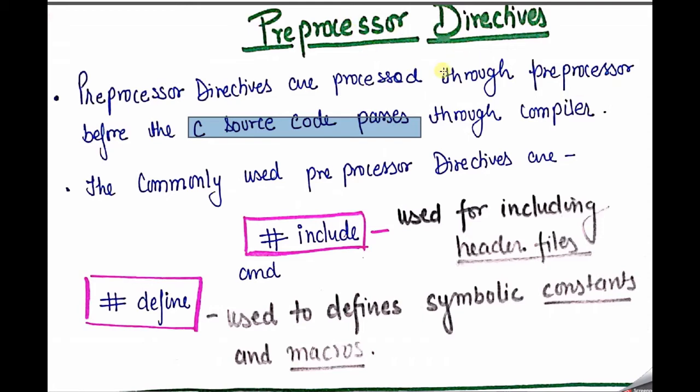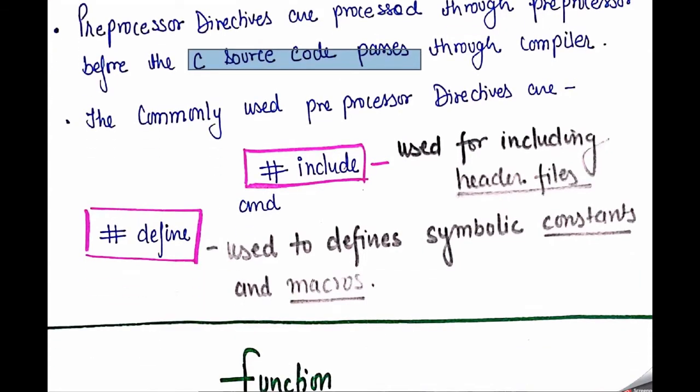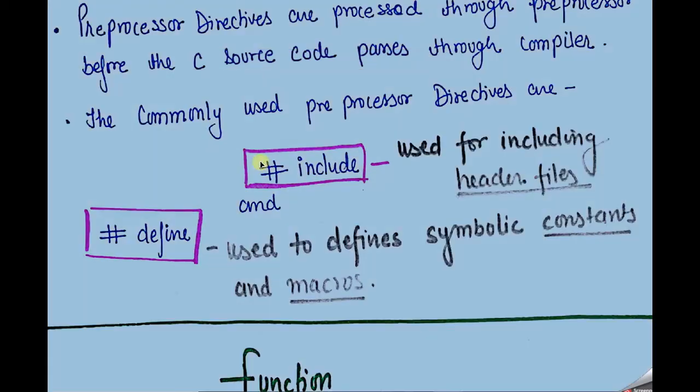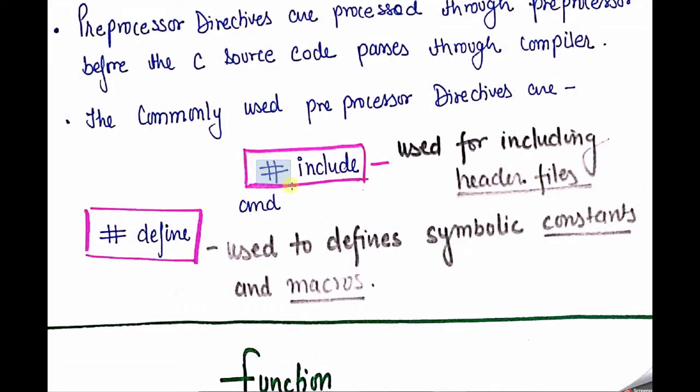The commonly used preprocessor directives are, first, #include, which is used for including the header files, and #define. These are the two types of preprocessor directives. This part is basically known as the preprocessor, and include is used for including header files or other things. When we combine #include, the meaning of that portion is used for including the header files. By definition, you can say including what? Including the header files.